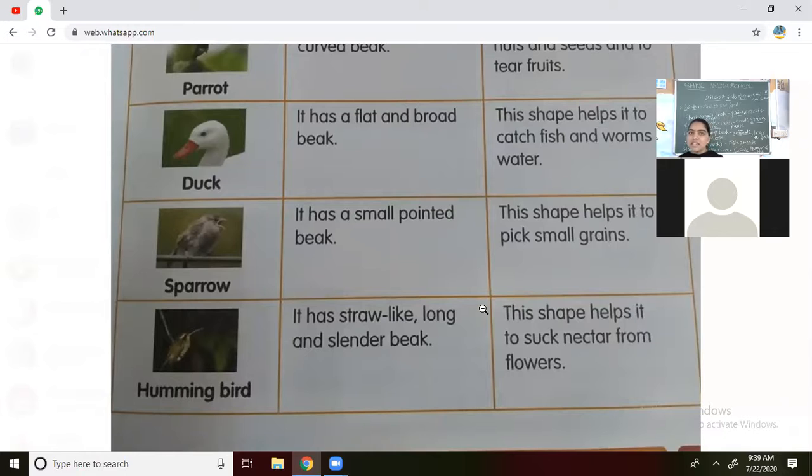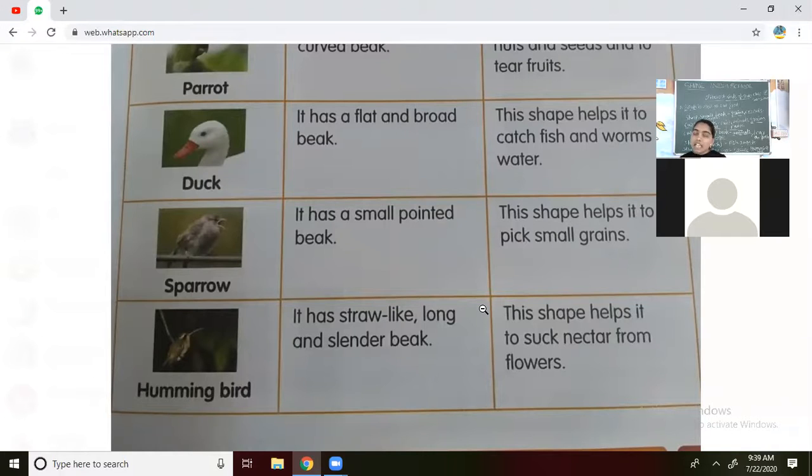What is the first bird? Yes, eagle. What is the shape of the beak? Strong, sharp, and curved. And what is the next bird? Yes, that is the parrot. It has a sharp and curved beak. But the eagle will eat the flesh of other animals. What about the parrot? Will the parrot eat animals? No. The parrot will eat fruits and nuts, cereals, all these things.